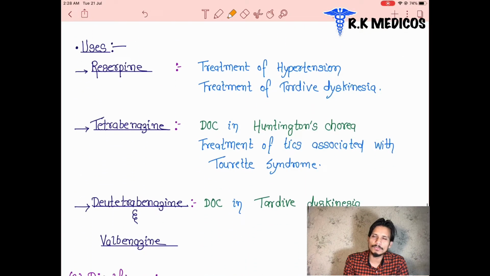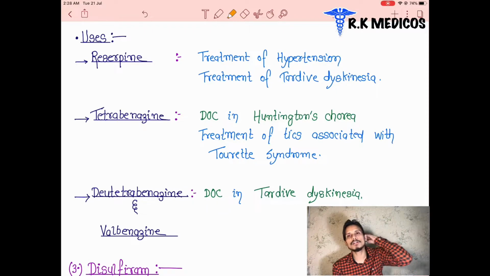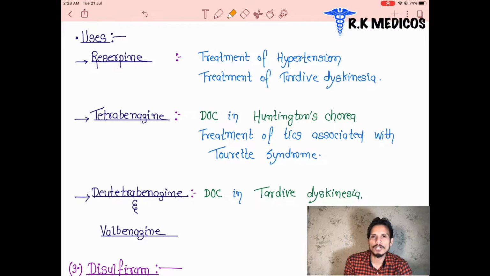Now what is the usage of these drugs, when are we going to use this list of drugs? When we use reserpine or tetrabenazine, basically we want the VMAT, the transporter of dopamine, to get inhibited. And what is the main role here? We give reserpine when the patient has hypertension, so it is used in the treatment of hypertension, or when the patient has tardive dyskinesia. It is basically a side effect of antipsychotic drugs used in schizophrenia.